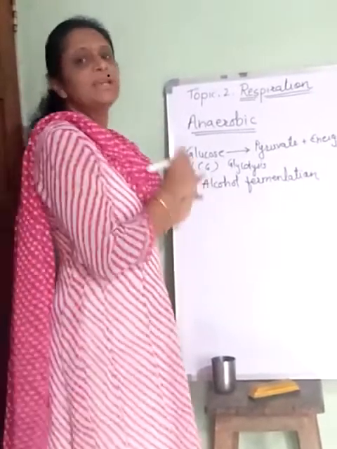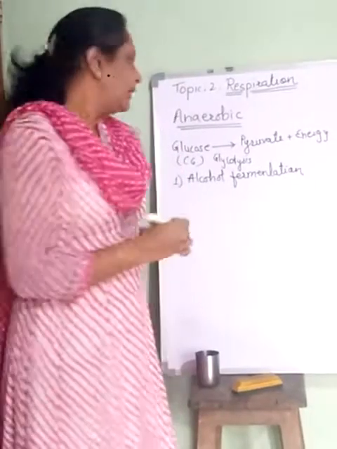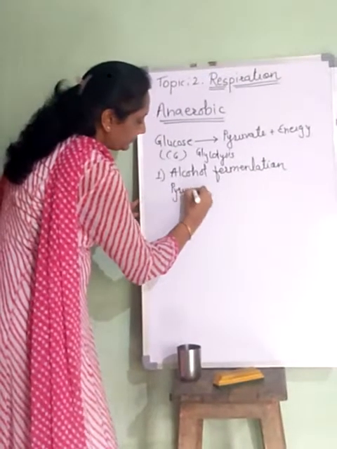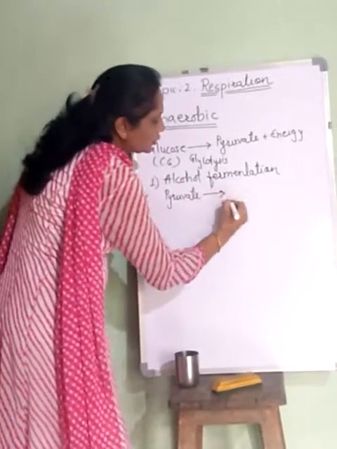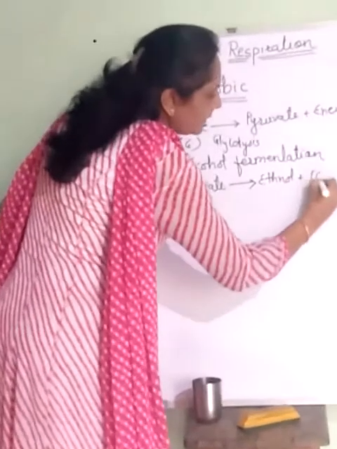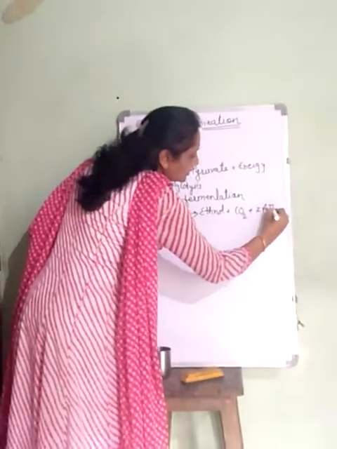This process is observed in the yeast cells, and from pyruvate, the production of ethanol plus carbon dioxide plus 2 ATP molecules takes place.